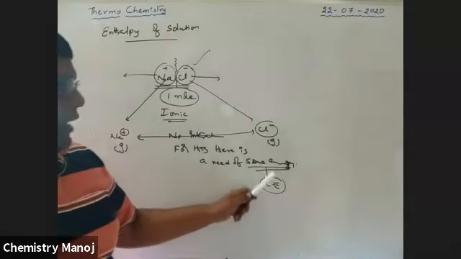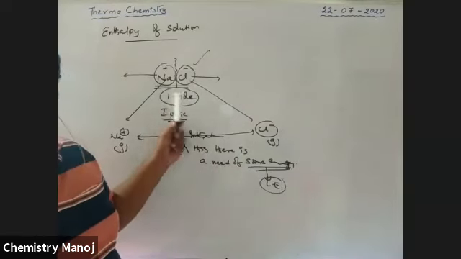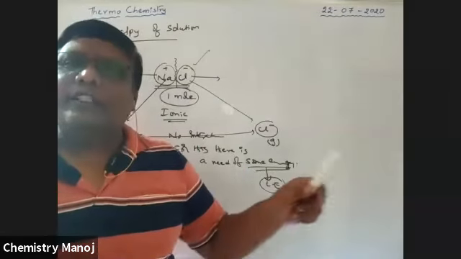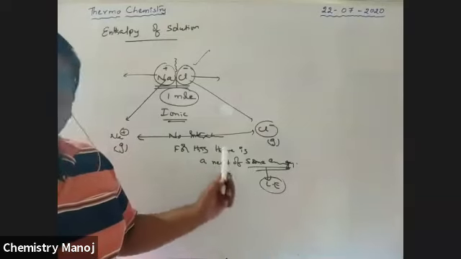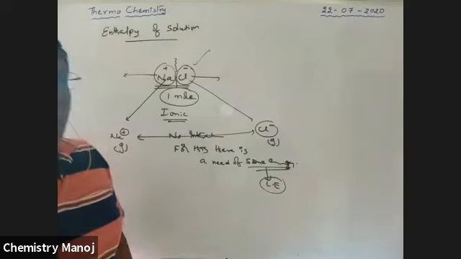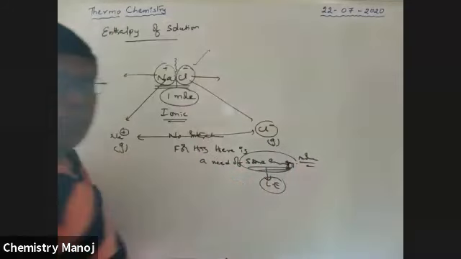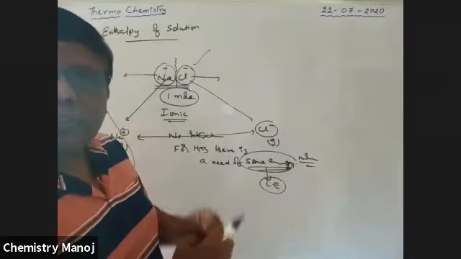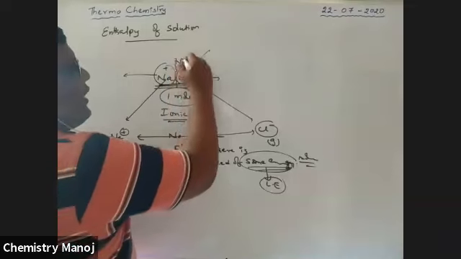What is lattice energy? It is the amount of energy required to separate 1 mole of a lattice ionic compound into its respective gaseous ions, up to where there is no interaction between them. That energy is called lattice energy. If this energy is more, it means it is difficult to separate, so it requires more energy. That means this NaCl is very stable.